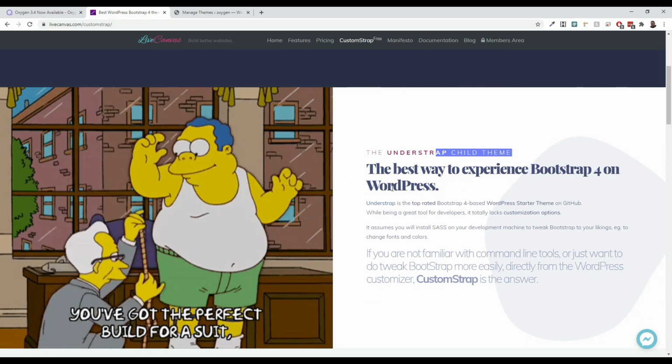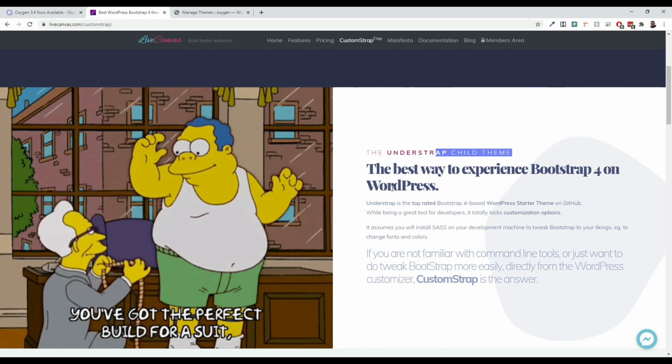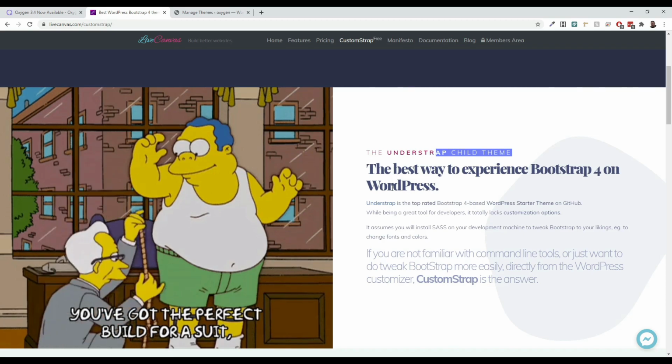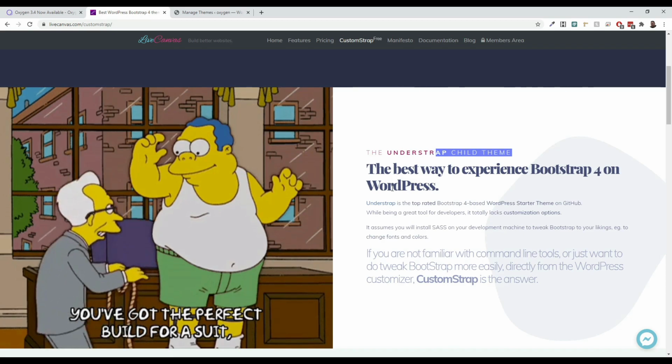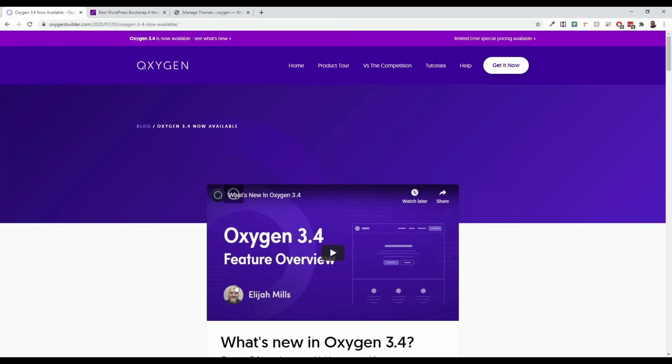So you can use any Bootstrap theme, which is really, really nice, but this brings up a very important point. If you're someone who is not familiar with Bootstrap, maybe you're brand new to CSS and brand new to HTML, then I could see where someone would probably pick Oxygen over that.